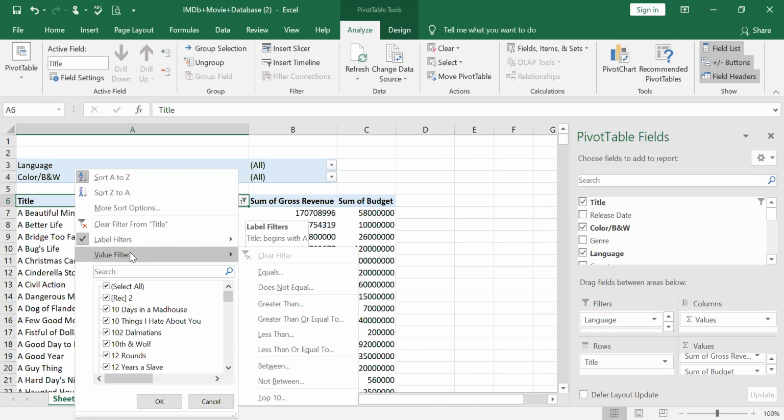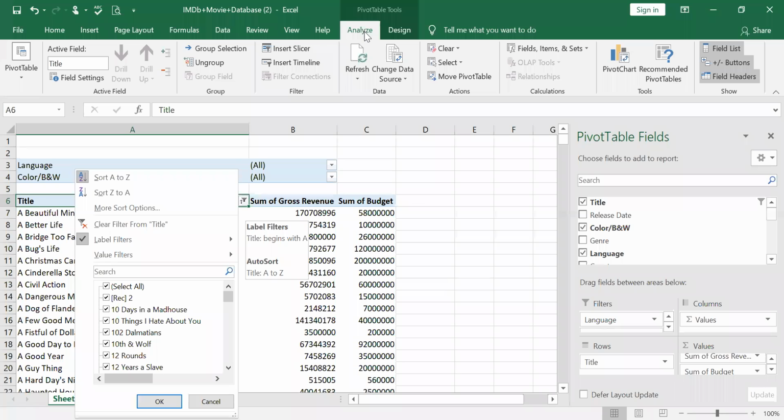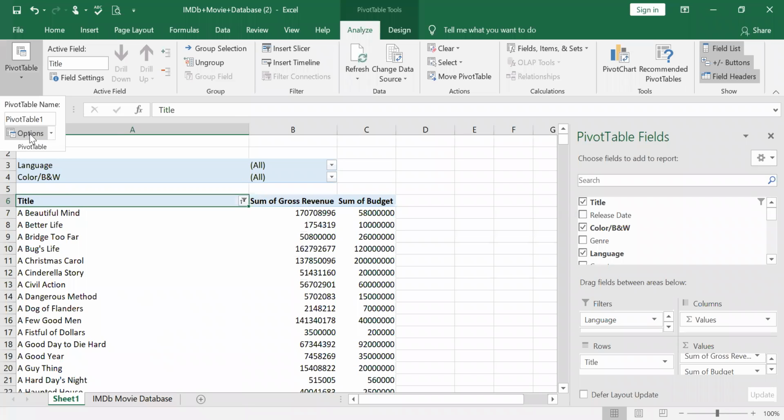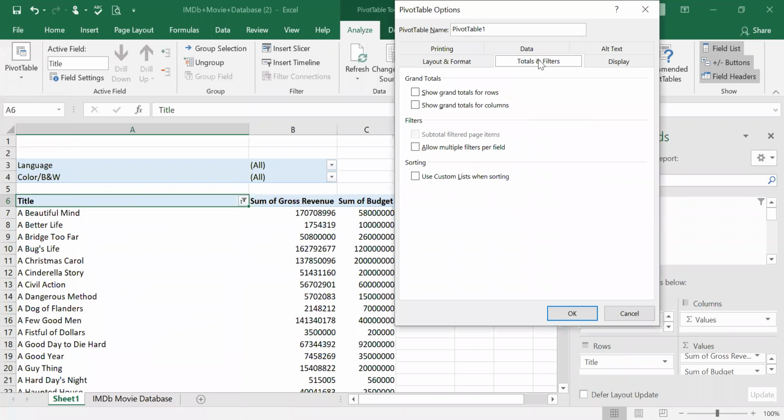So what you have to do to retain the label filter checked, even when you are using the value filter, you have to go to pivot table tools. You have to check analyze. In analyze, you have an option, and in that option you have tools and filters. In tools and filters, there is something called allow multiple filters per field, right? That you need to check. So when you check, ultimately you can select here.